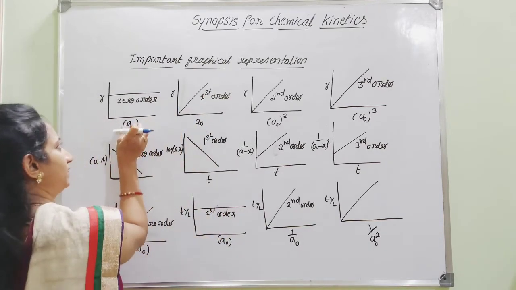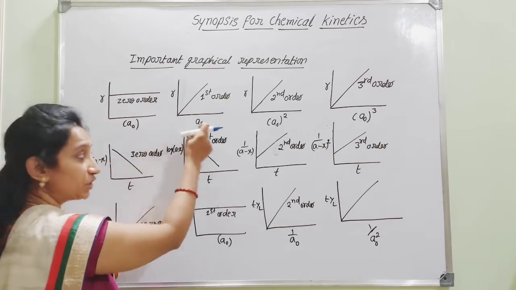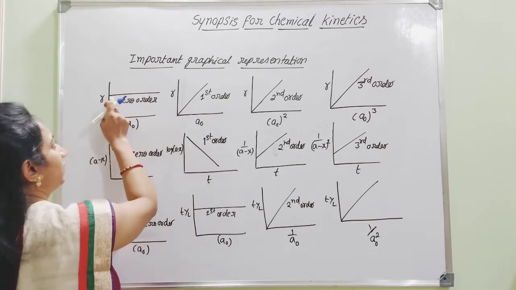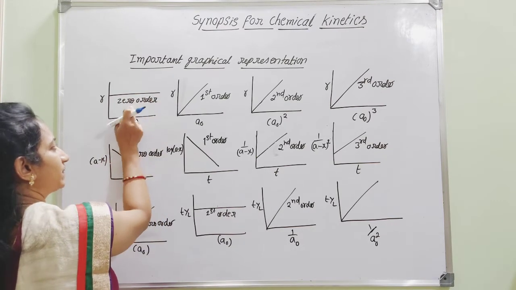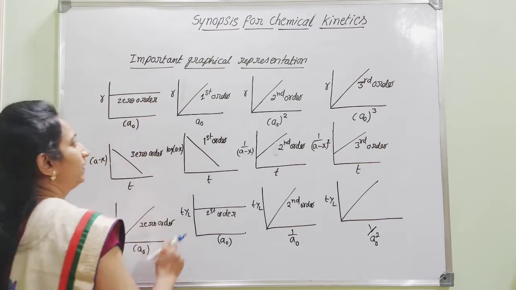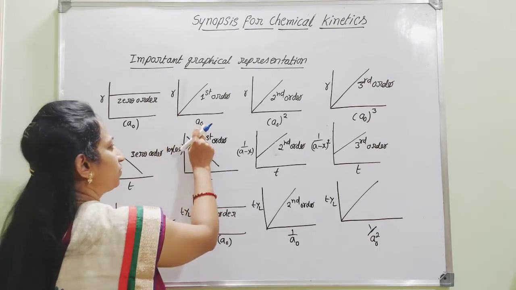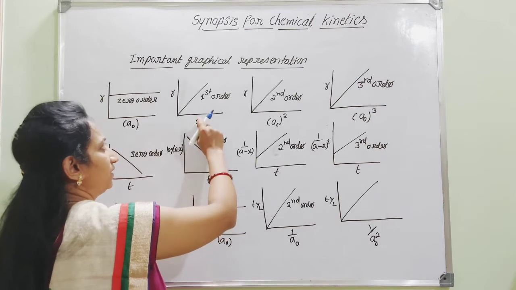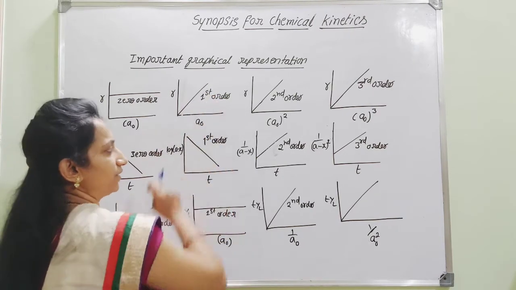Here, if you start with zero order reaction, when you plot a graph of rate against initial concentration, you are going to get a horizontal line which is parallel to the x-axis. It is representing zero order. But when the graph is plotted by taking R against initial concentration A0, you are going to get a straight line. It is said to be first order.